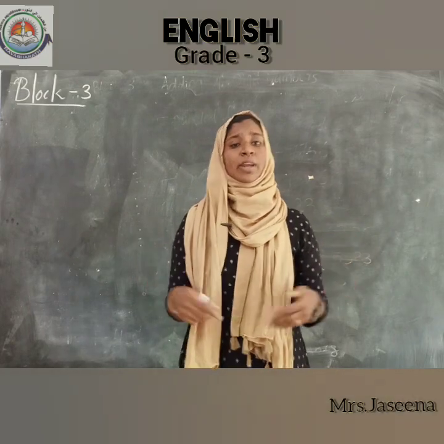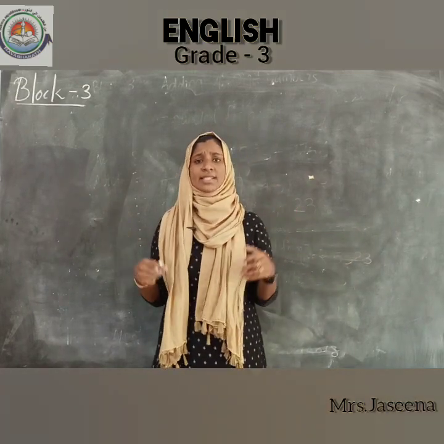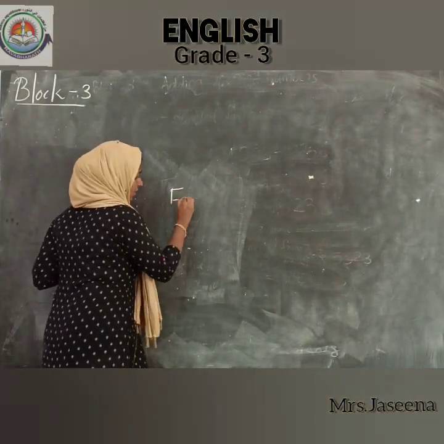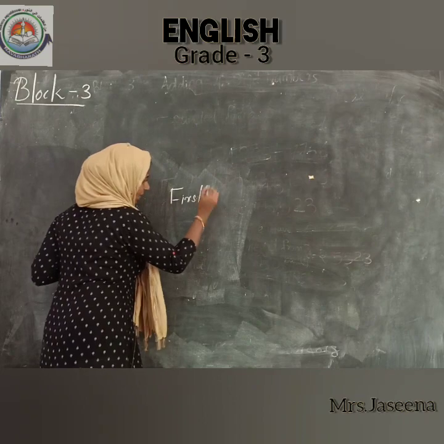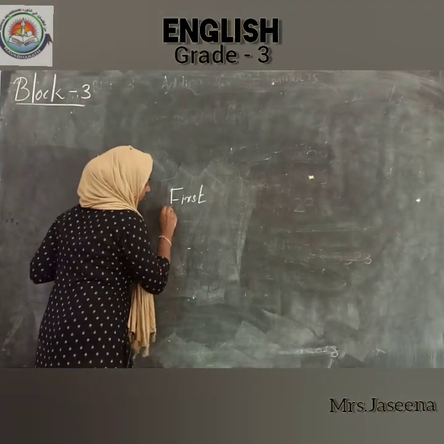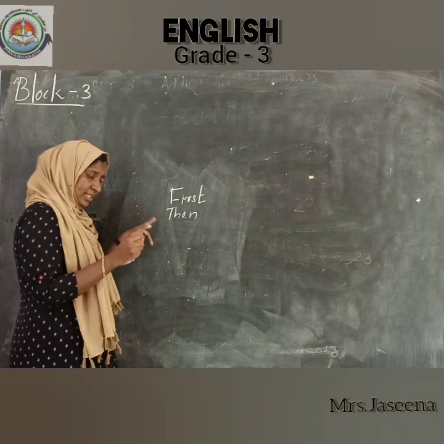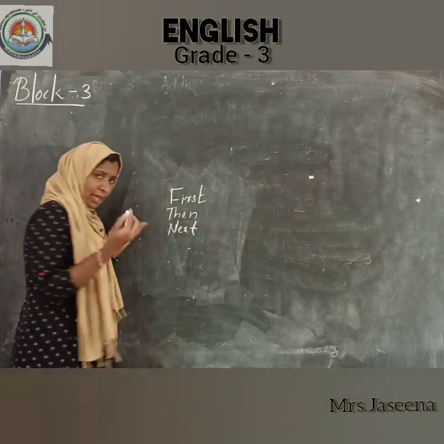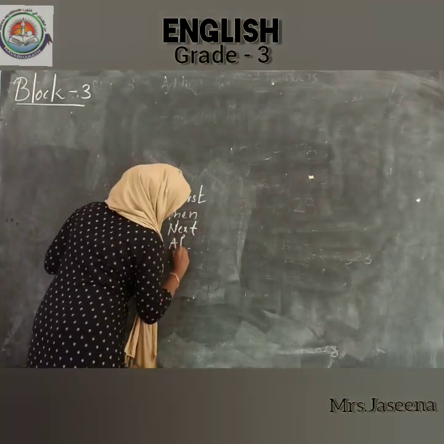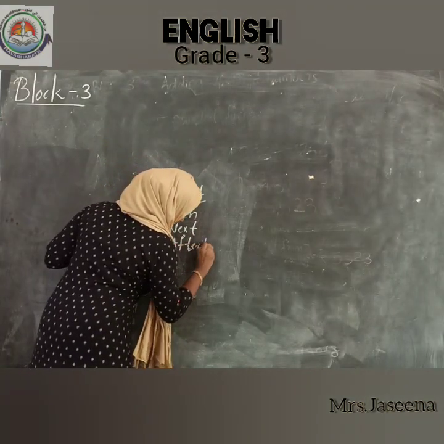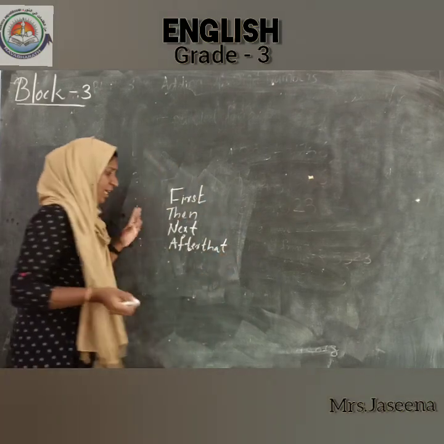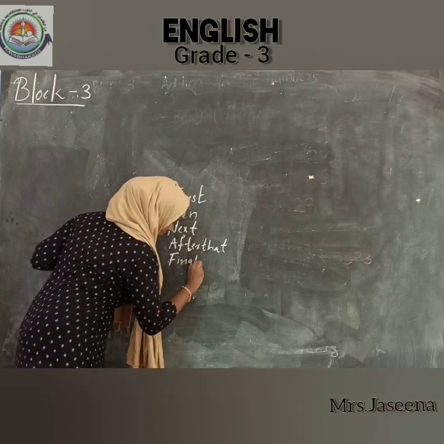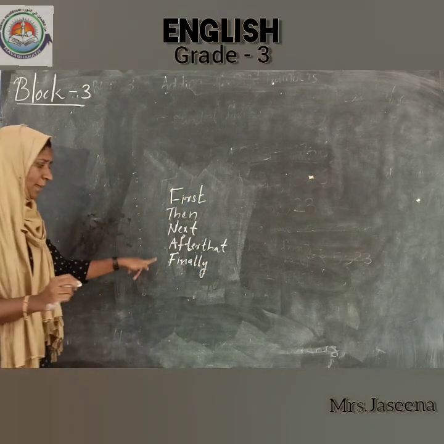Okay, after that we retold that story. Do you remember that? Yes. How did we retell that story? We retold that story by using first what happens in the story, then what happens in the story, next what happens in the story, after that what happens in the story, and finally what happens in the story.